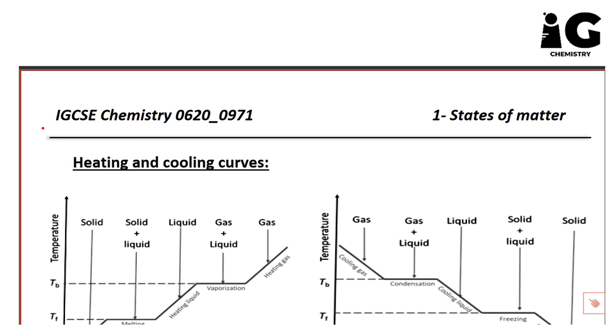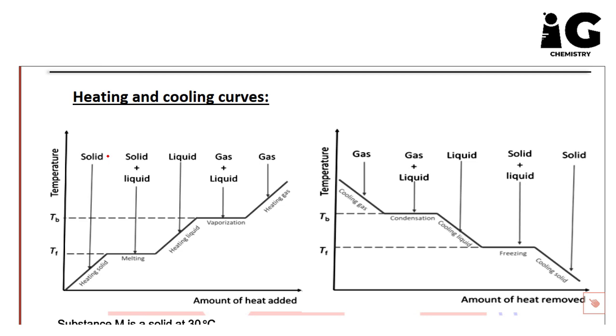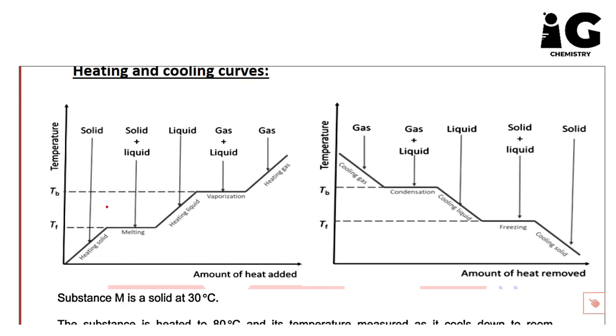Next point is heating and cooling curves. Actually, this is a really important point. Here, guys, we have 2 curves. The one on the left is heating, the one on the right is cooling. The one on the left, which is heating, heat energy is added or increased. So here the amount of heat added, take care, and you see the curve going up. But the one on the right, guys, the amount of heat is removed. So you see also that the curve moves down.